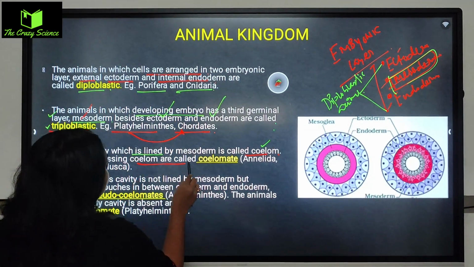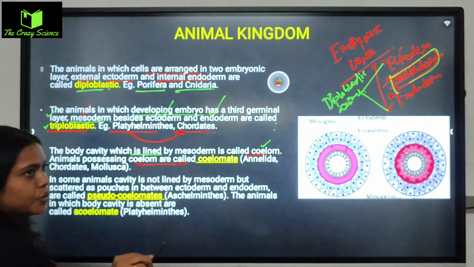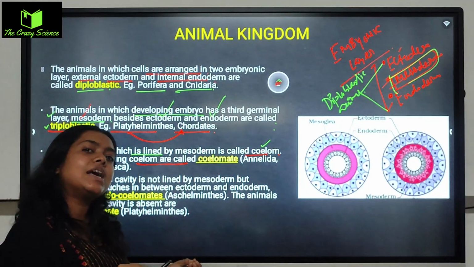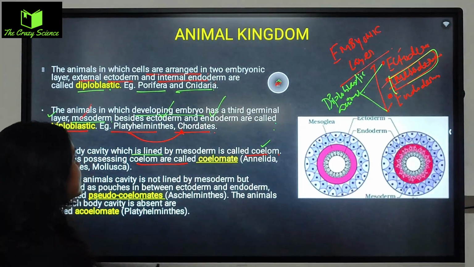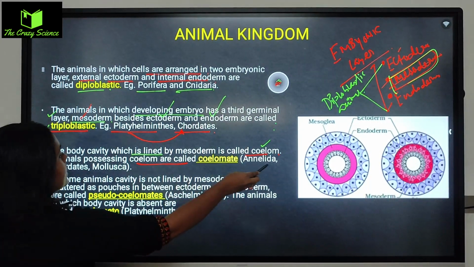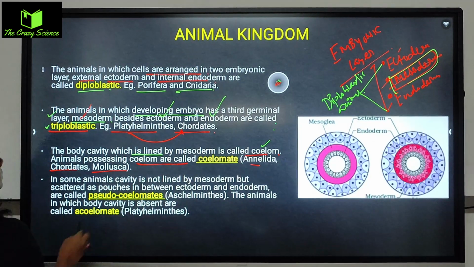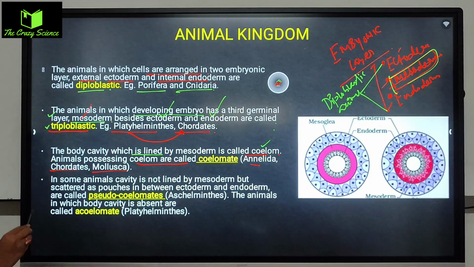Animals possessing the coelom are called the coelomate, those who have the coelom. Especially I'm talking about body cavity, three of them it has to be present. ঠিক আছে, তো examples are Annelida, chordates and mollusca. So these are the examples of the coelomate.